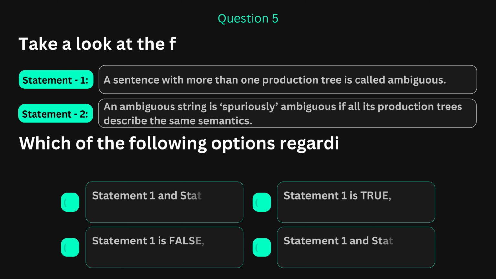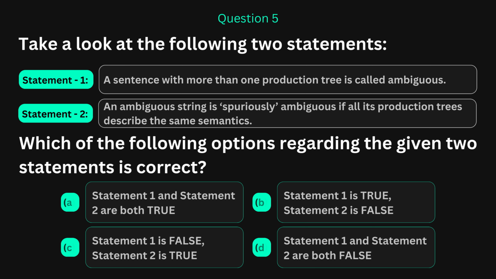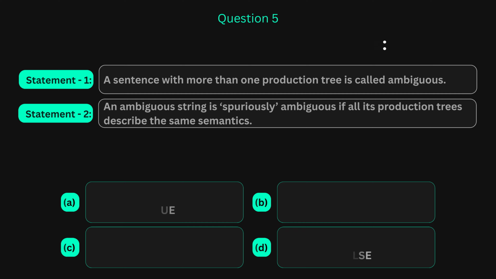Question 5. Statement 1, a sentence with more than one production tree is called ambiguous. Statement 2, an ambiguous string is spuriously ambiguous if all its production trees describe the same semantics. This is about grammar ambiguity, one of the most important and most misunderstood topics in compiler theory. Pay attention to the word, spuriously. It has a very specific technical meaning here. Do not guess, reason it out. Finalize your choice and proceed.